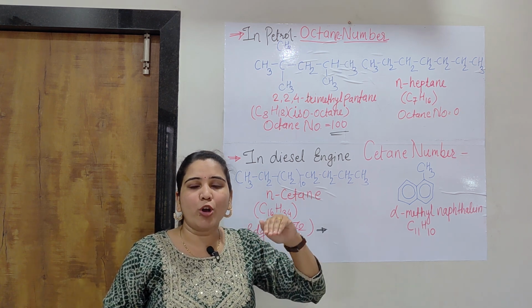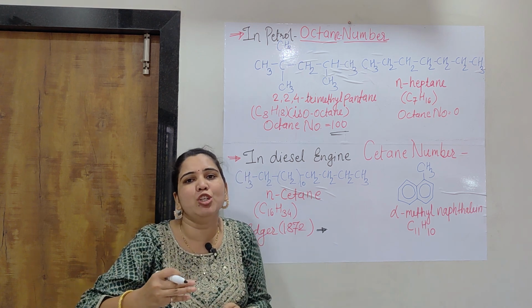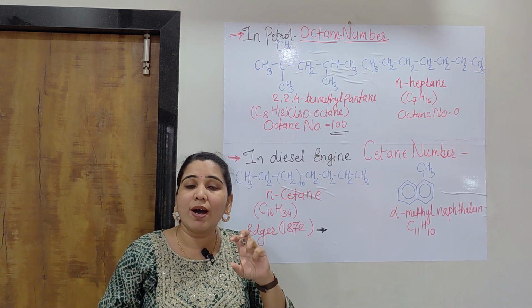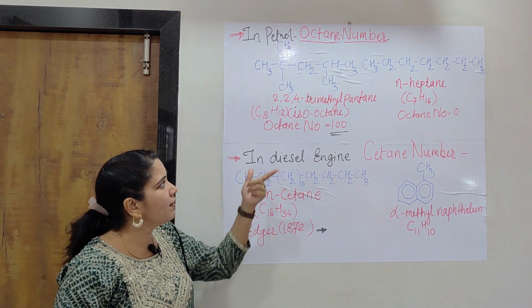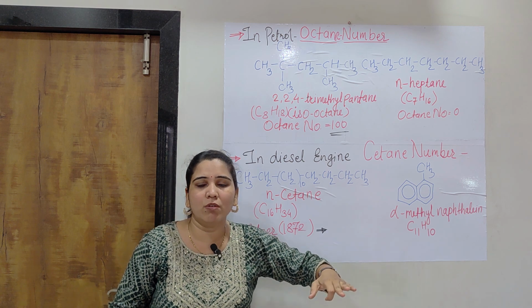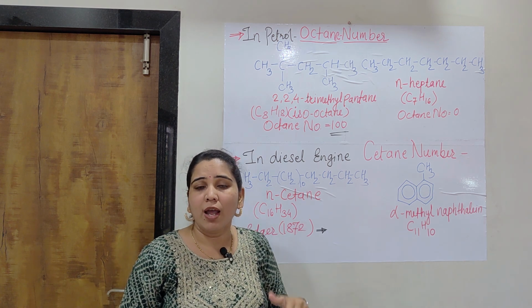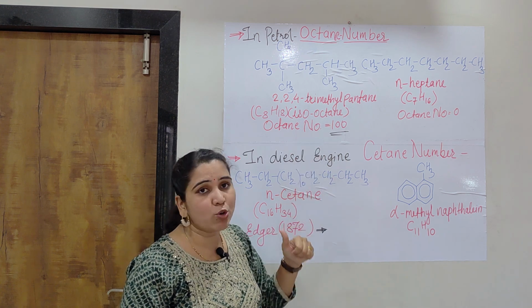To minimize knocking and increase engine efficiency, such a fuel is required, and he saw that iso-octane gave very good and smooth working of the engine.